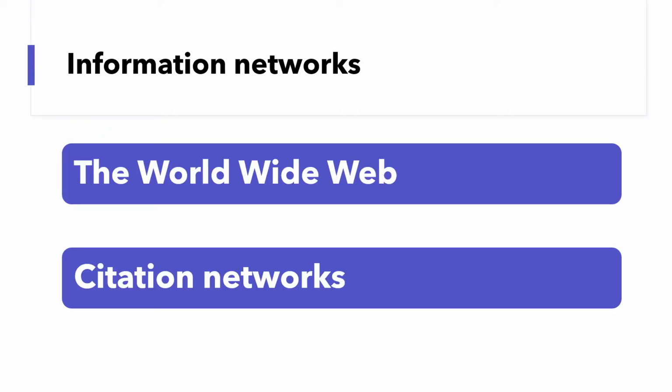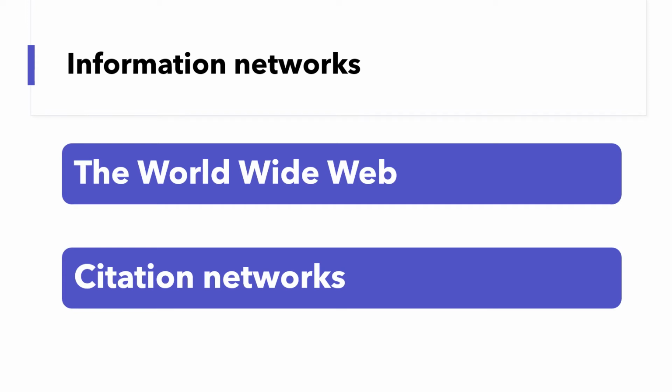The third type of networks is information network. The World Wide Web is an information network in which the nodes are web pages consisting of text or pictures, and the ties are the hyperlinks that allow us to navigate from one web page to another web page. Another example of an information network is a citation network, in which nodes are papers and ties are citations. If paper A cites paper B, then there is a tie connecting the two papers.